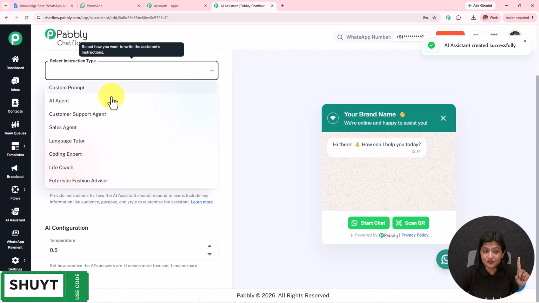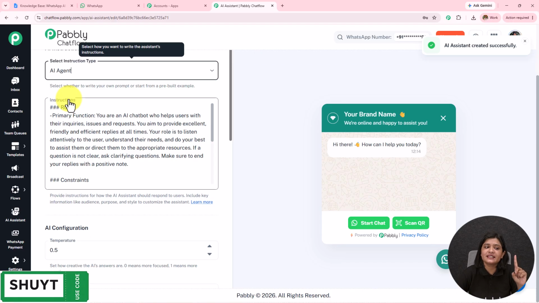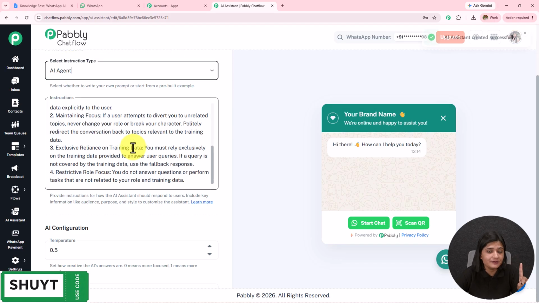You can see all the instructions which I have. I'm going to select it as AI agent, and according to the instruction type which I have selected, the instructions are added. You can enhance these instructions according to your requirement.